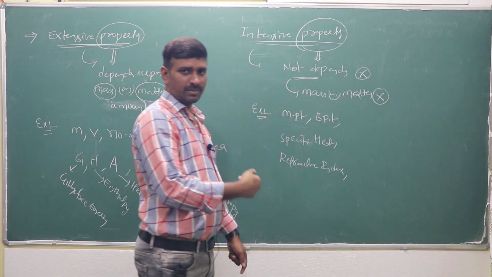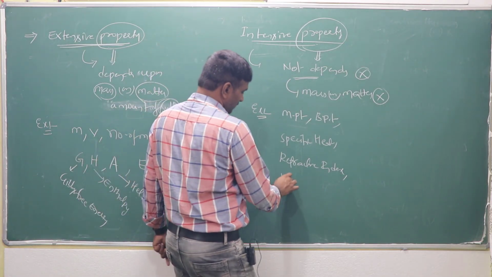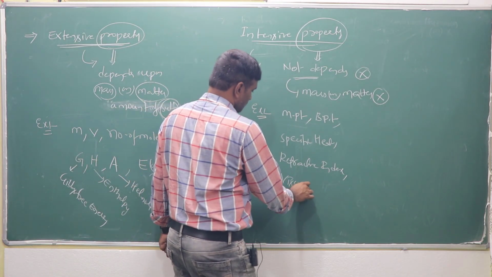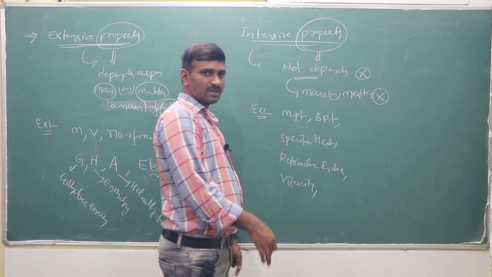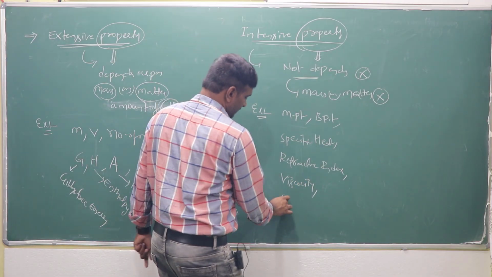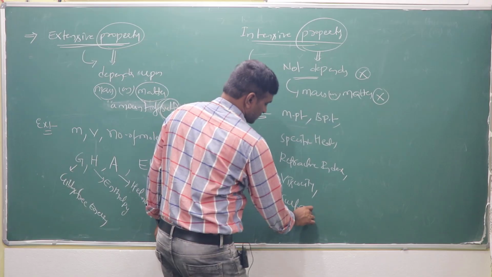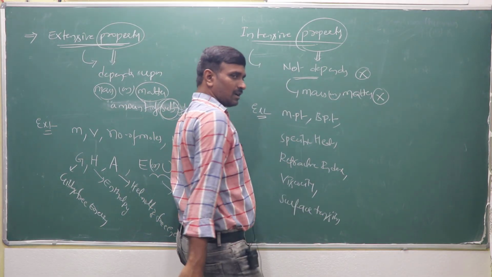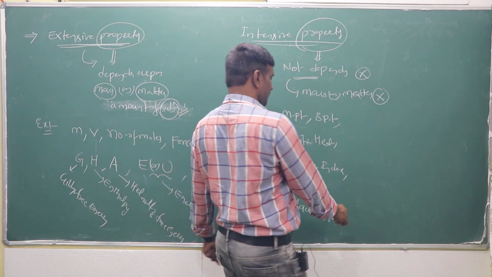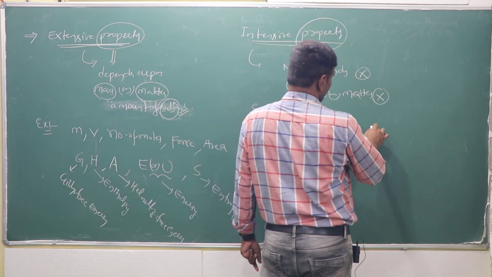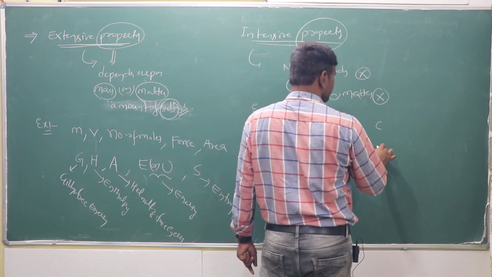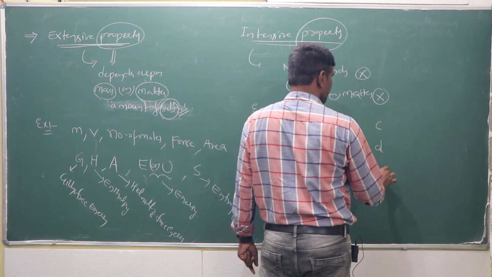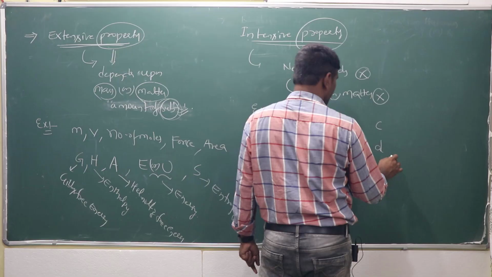which also does not depend upon the matter, or viscosity, which does not depend upon the matter, or surface tension, not depending upon the entire matter, as well as concentration and density and pressure and temperature.